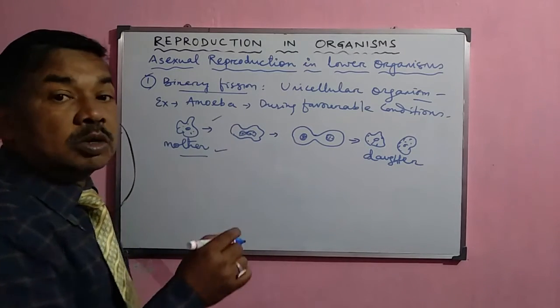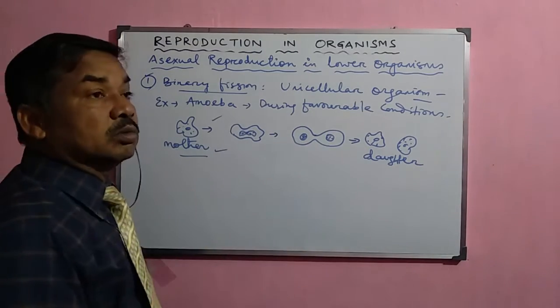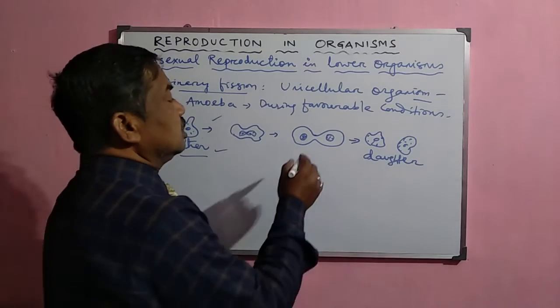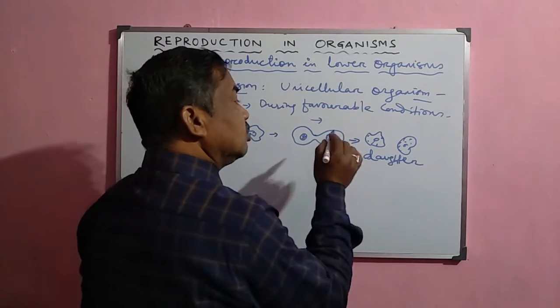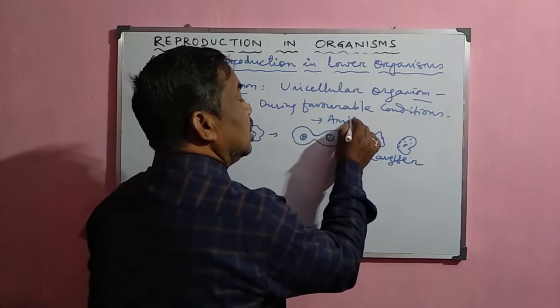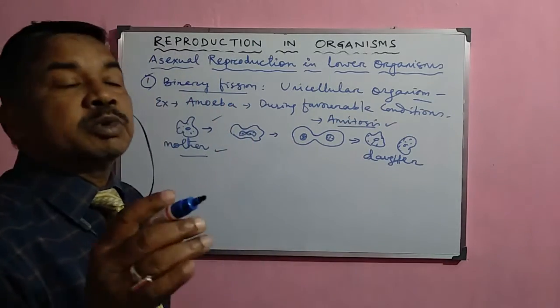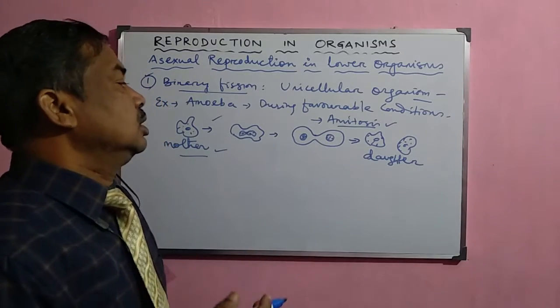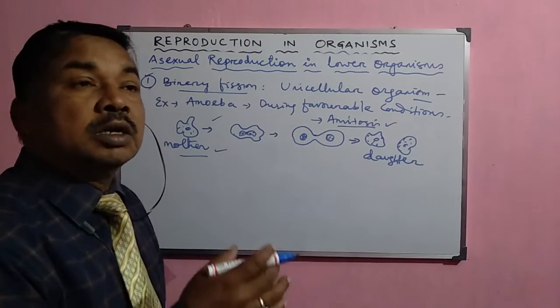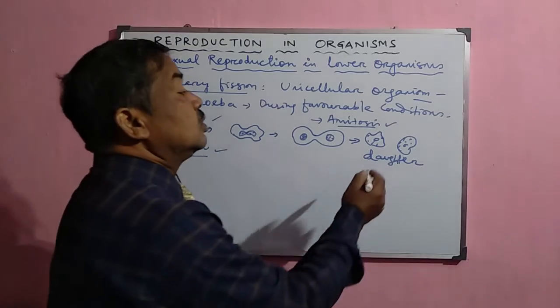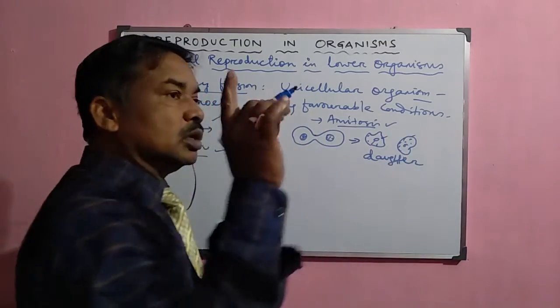But this is the most common method by which new organisms are formed. And this process is not like mitosis, but is called amitosis because it does not follow the sequence of prophase, metaphase, anaphase. So this is called an amitosis process by which 2 daughter cells are formed from one mother cell.